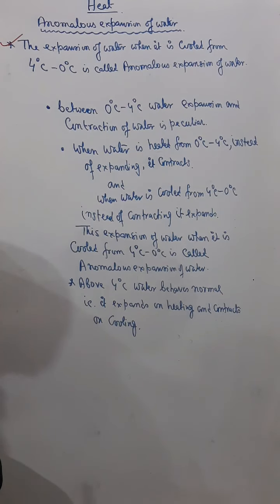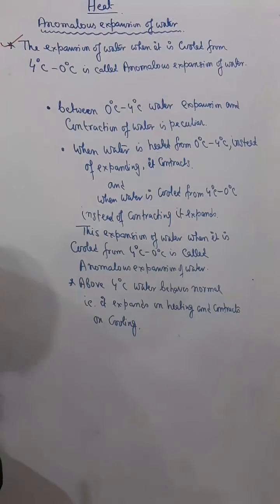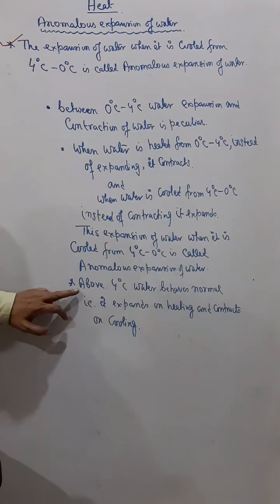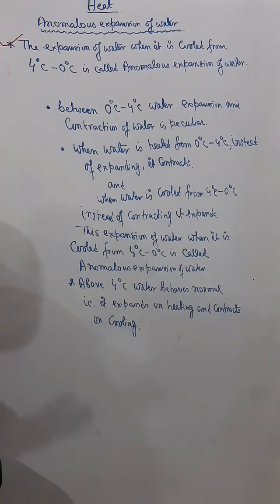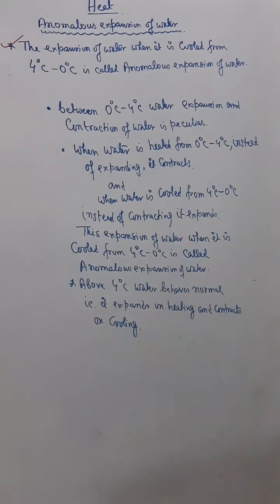Now this expansion of water when it is cooled from 4 degrees Celsius to 0 degrees Celsius is called anomalous expansion of water. So understand? When water at 4 degrees Celsius is cooled to 0 degrees Celsius, instead of contracting, it expands, and hence this is known as anomalous expansion of water. And as I have told you, above 4 degrees Celsius, water behaves normally. That is, it expands on heating and contracts on cooling. Okay, so this is known as anomalous expansion of water.